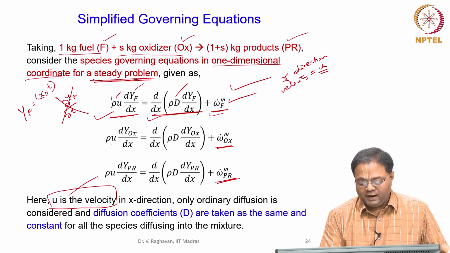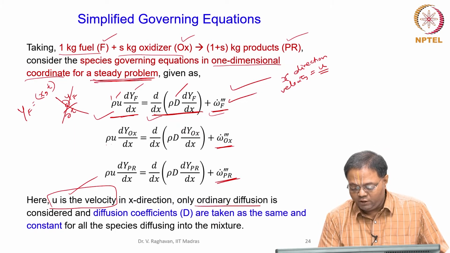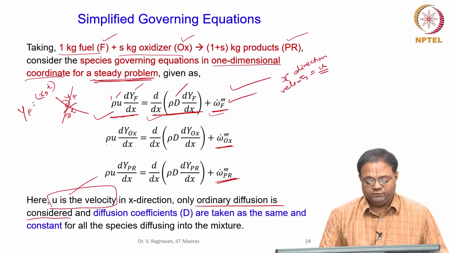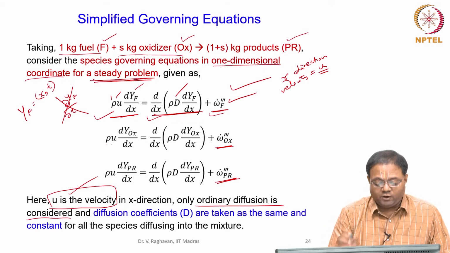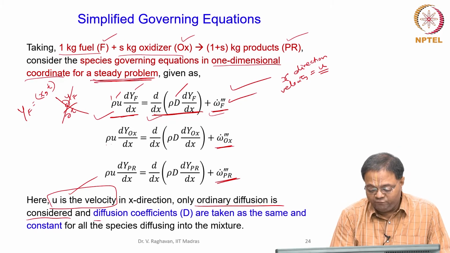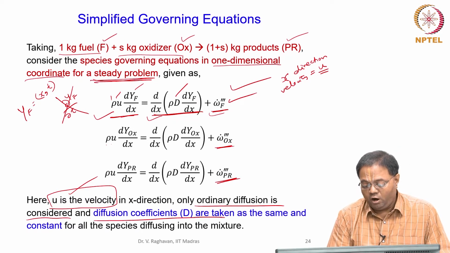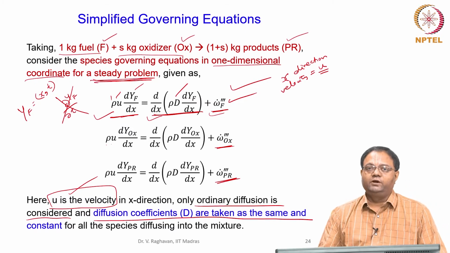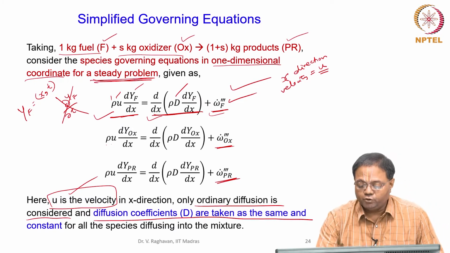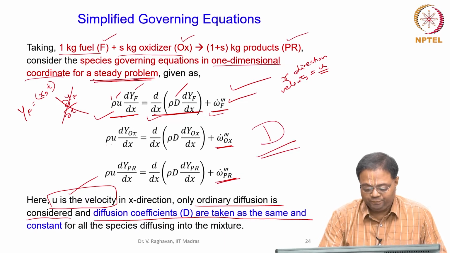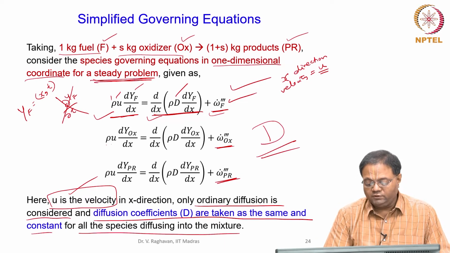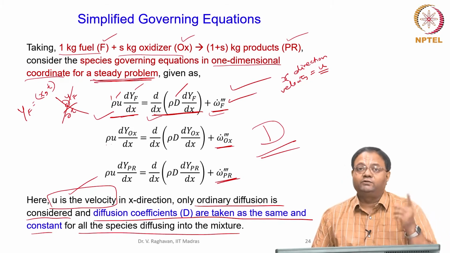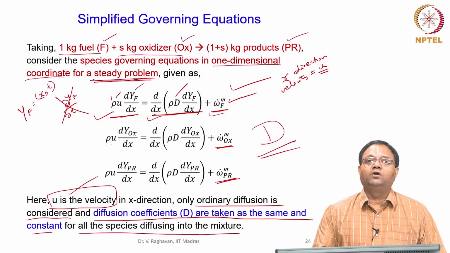Now, please understand that, as I told before, I am considering only ordinary diffusion. Soret diffusion is also neglected, that is fine for us. Then one more assumption I have made here is that the diffusion coefficient D is taken as the same for all species, for fuel, oxidizer or products, the diffusion coefficient D is same. That is the third thing I am using here. So, I am simplifying, already I am simplifying. As I told you, I need not calculate this.